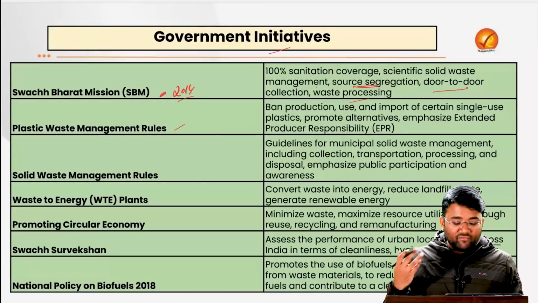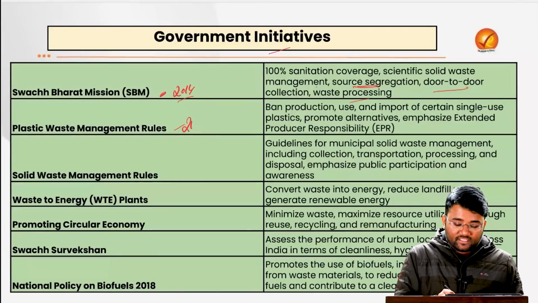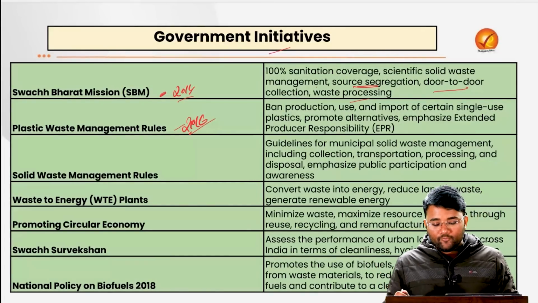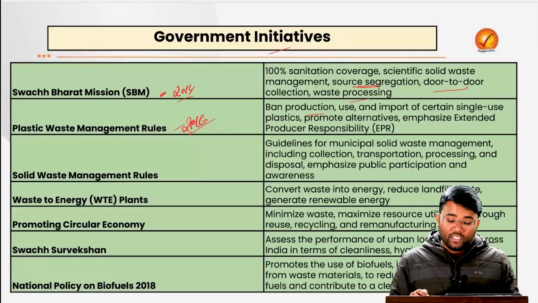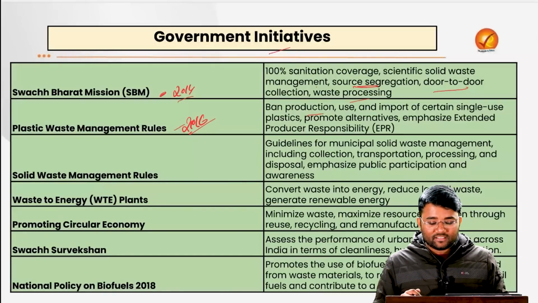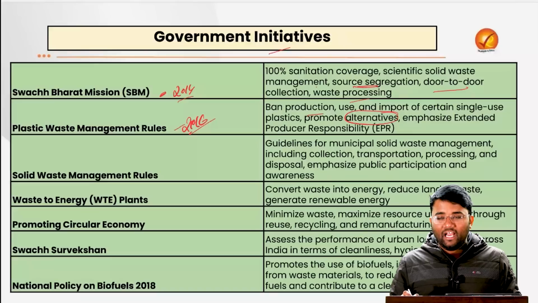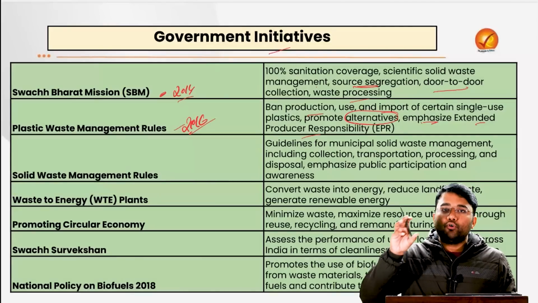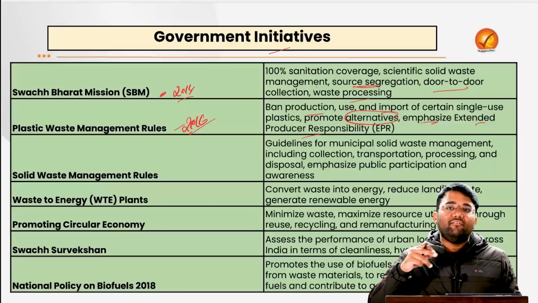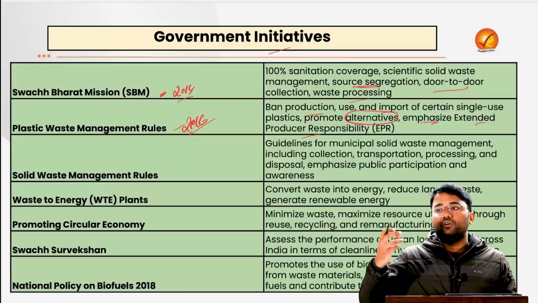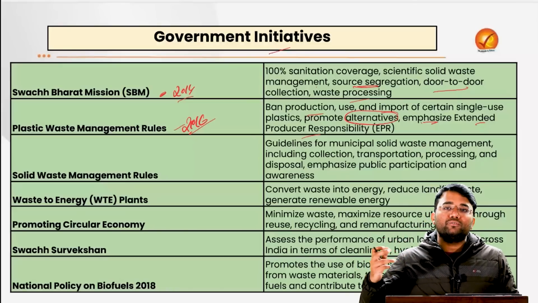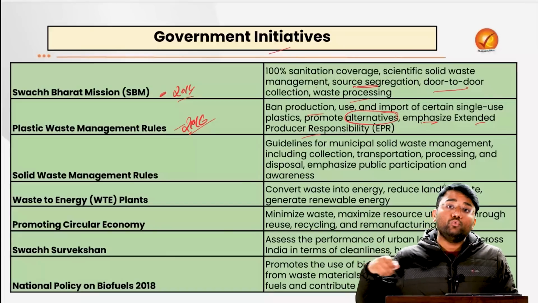Then we have the Plastic Waste Management Rules that came in 2016, and were amended in 2018, which banned the production, use and import of certain single-use plastics. It has promoted alternatives like paper bags, etc. And it also emphasized extended producer responsibility, that people who are producing these kinds of plastics have a liability that they will also be recycling it, they will also be sustainably disposing or reusing that plastic.